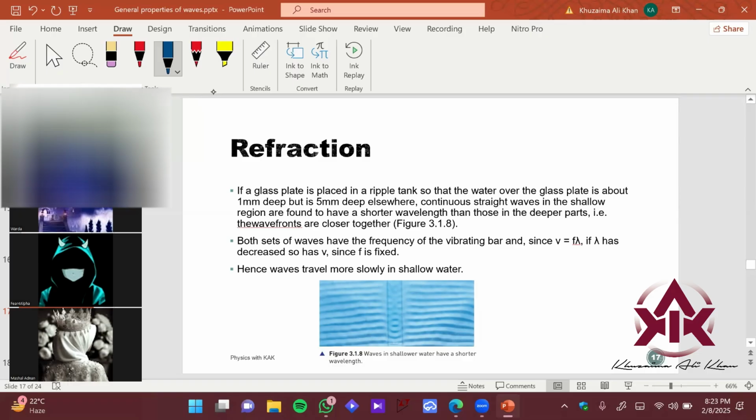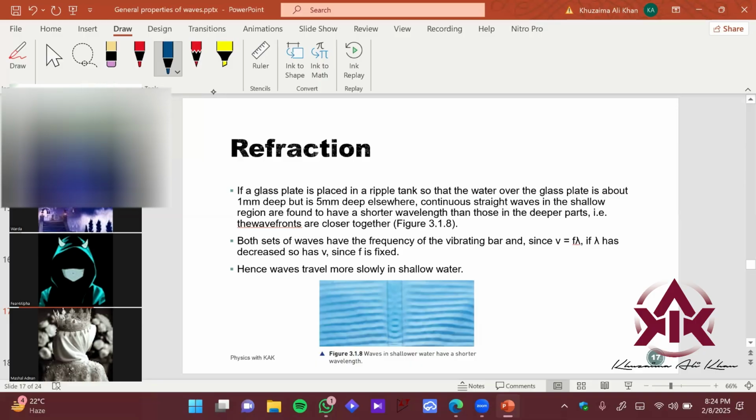Perfect. So refraction is basically, if you talk about light waves, let's say I have a glass here, and the light ray is coming from here and hits this surface. Since the light ray is flowing through air, when it enters the glass it should bend inside the glass, because glass has a different refractive index and air has a different refractive index.